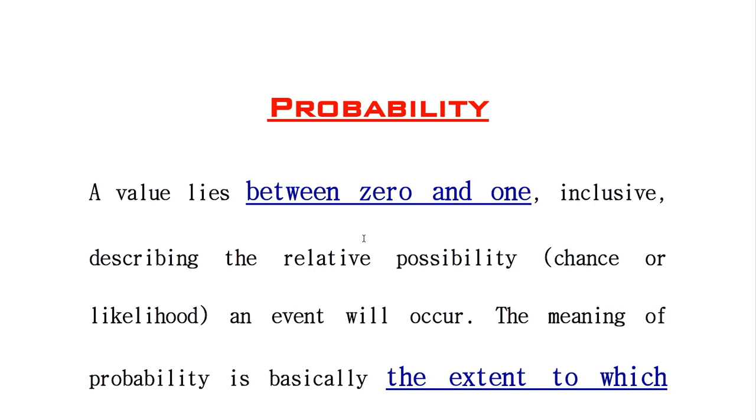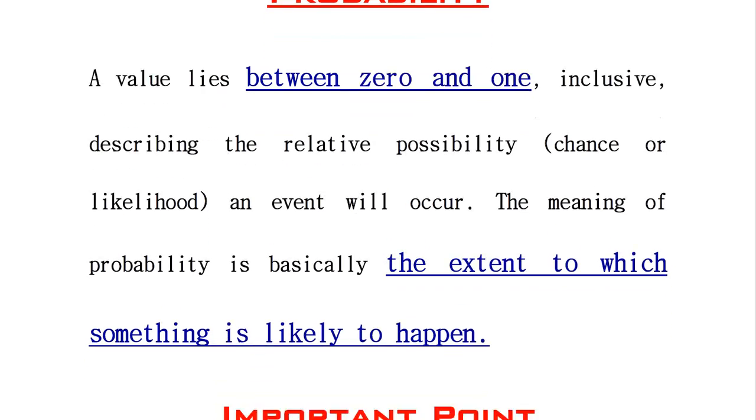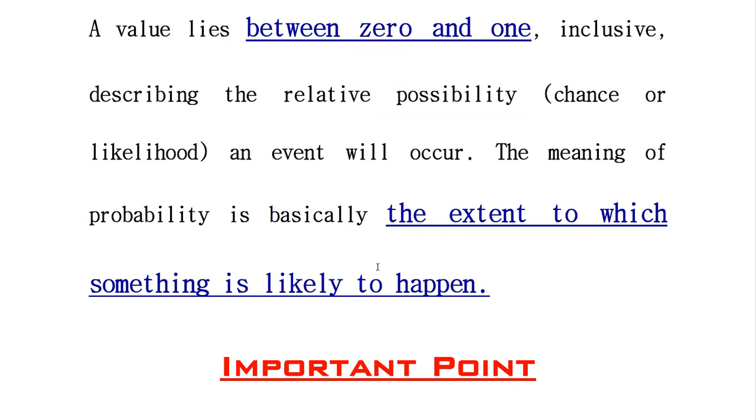So let's start. What is probability? A value that lies between 0 and 1 and describes the relative possibilities, or chances, or likelihood, of the occurrence of an event. The meaning of probability is basically the extent to which something is likely to happen.